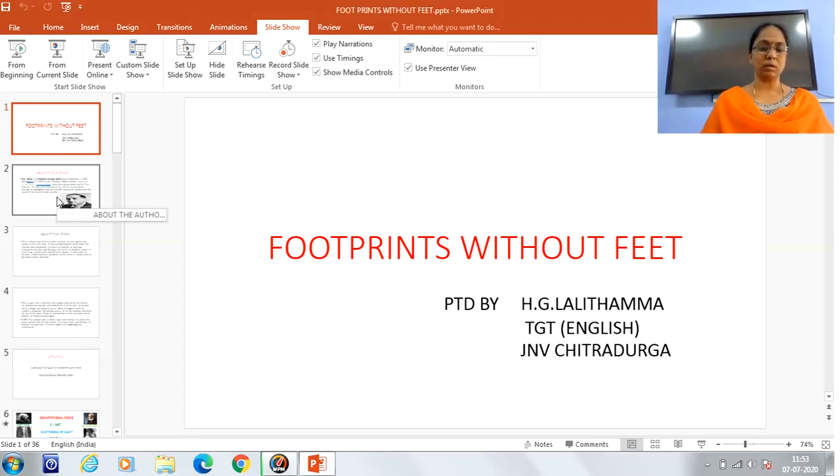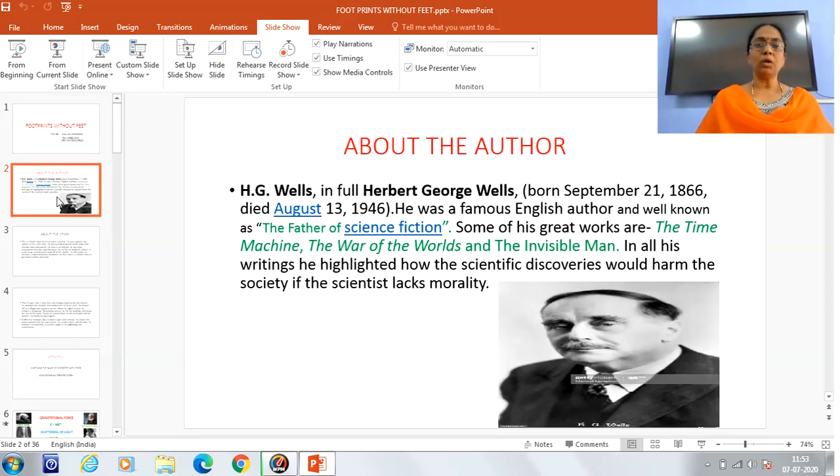H.G. Wells. In full, Herbert George Wells was born on 21st September 1866 and died on August 13, 1946. He was a famous English author and well known for his science fiction. Fiction means novels. So he is considered as the father of science fiction.